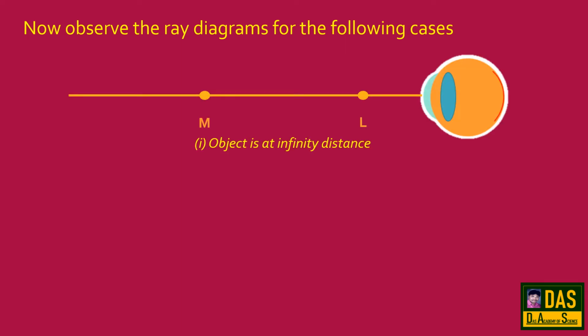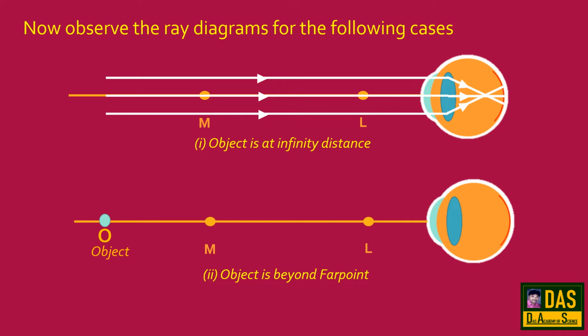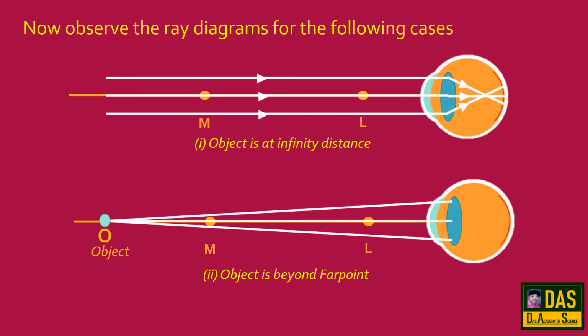If the object is at infinity distance, the parallel rays coming from the object at infinity are refracted at the eye lens and form the image before retina. If the object is beyond far point, the rays coming from the object are refracted at the eye lens and form the image before retina.